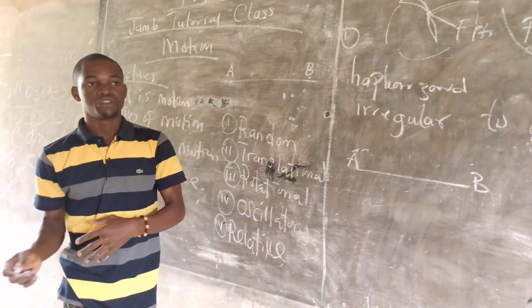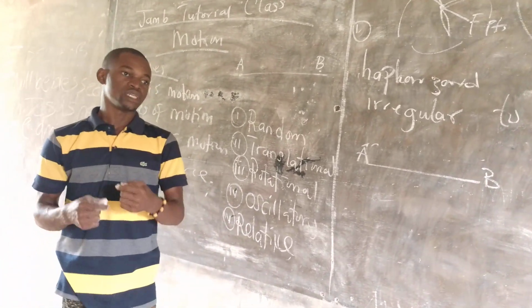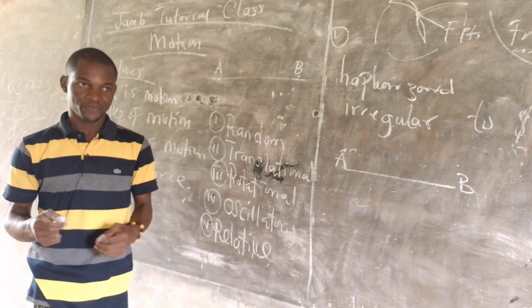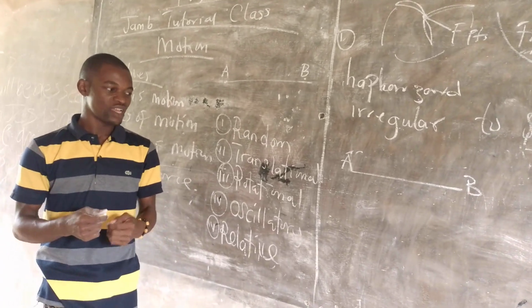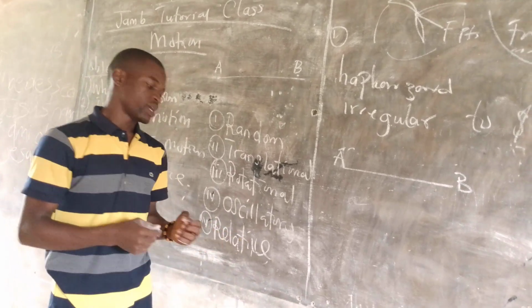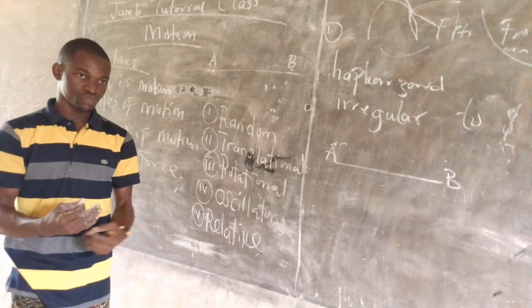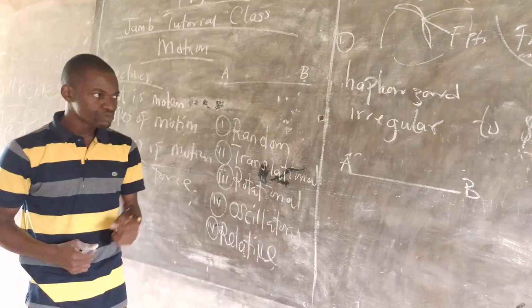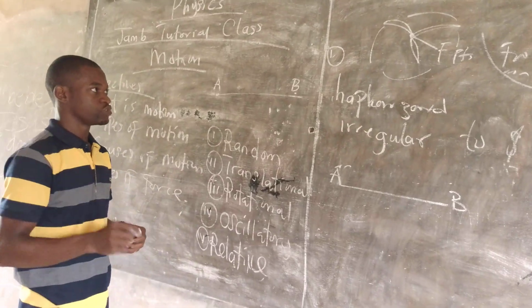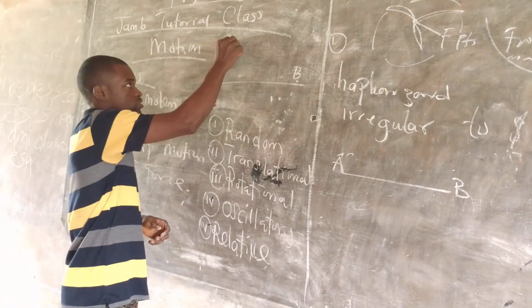What is relative motion? It is the ability of two bodies to be in relation with one another. I know it might be a bit confusing, but let me use a simple example. When I was still younger, let me tell you a short story, I used to ride in a bus.